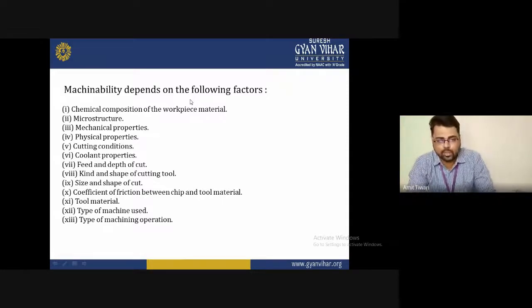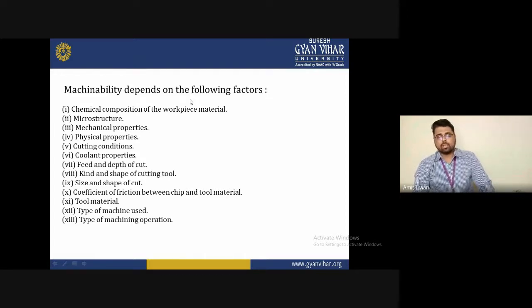First is the chemical composition of the workpiece material. The chemical composition of the workpiece material is the most important thing to identify first of all. I have told you many times to first check the workpiece material and workpiece property. After that, you will understand what type of tool to select for this particular operation. If you select a tool at random, and by chance your tool material is not much harder than the workpiece material, then the tool will likely be damaged or reduce the quality of the workpiece also.